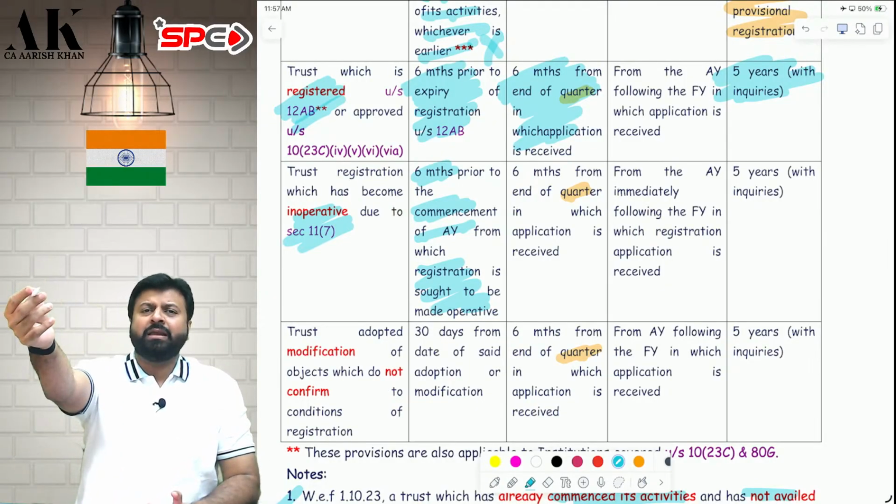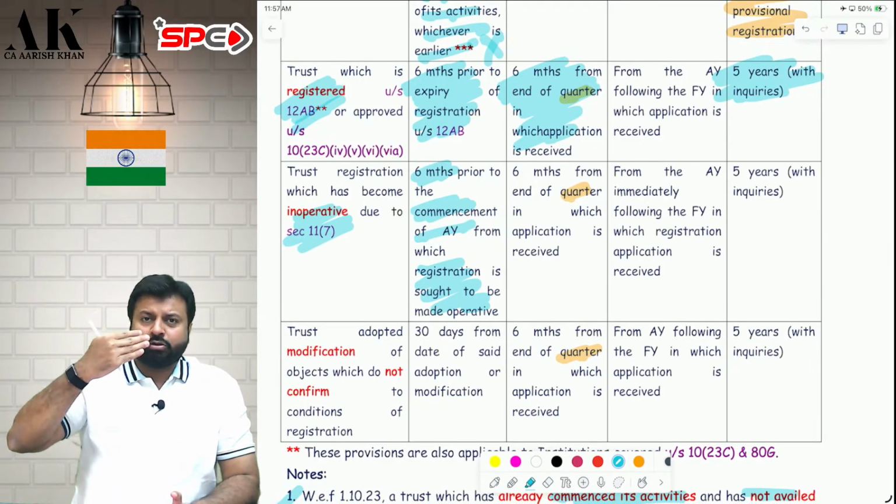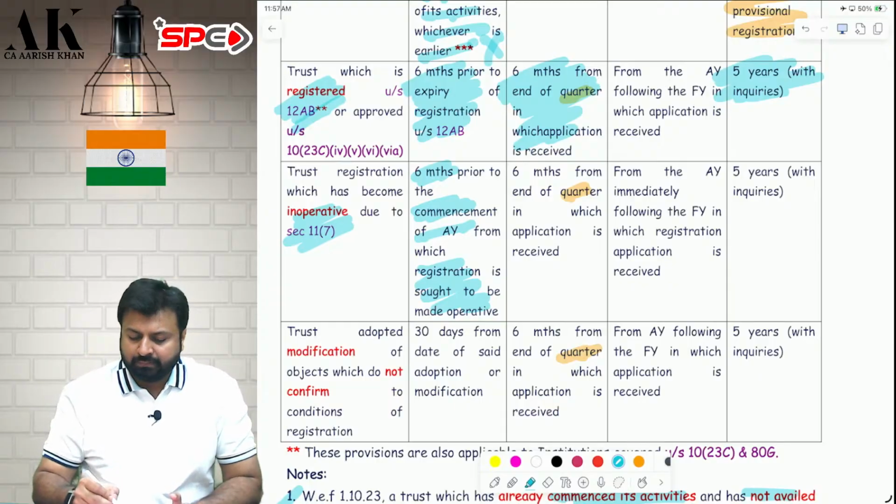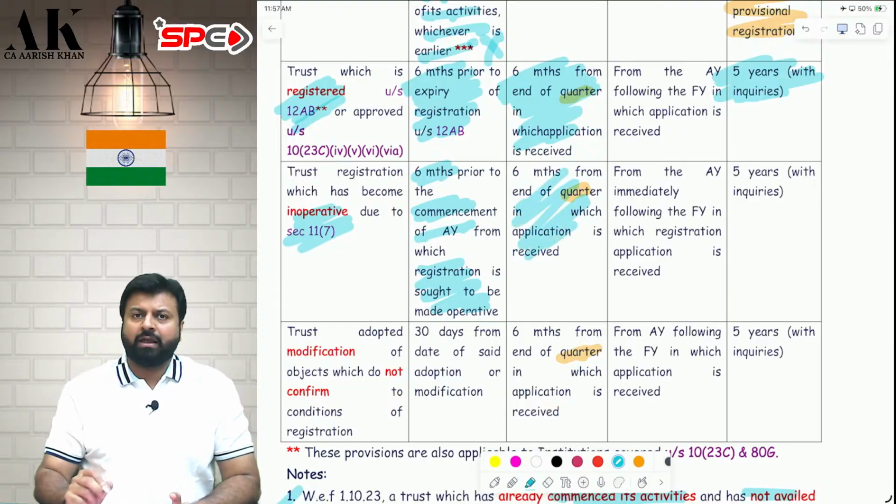I want to claim 12AB from 25-26. So you have to come by 30th September 2024. Then within 6 months from the end of the quarter, we will give you registration, and we will give you registration for 5 years with inquiry.